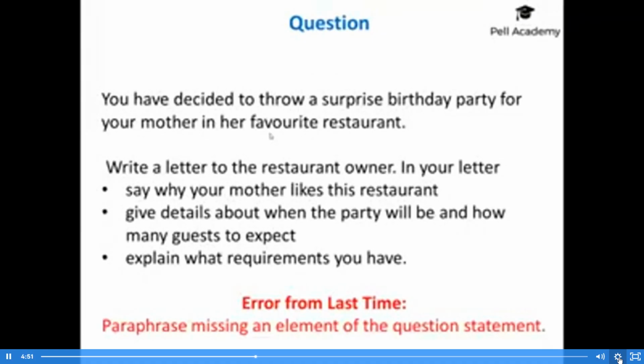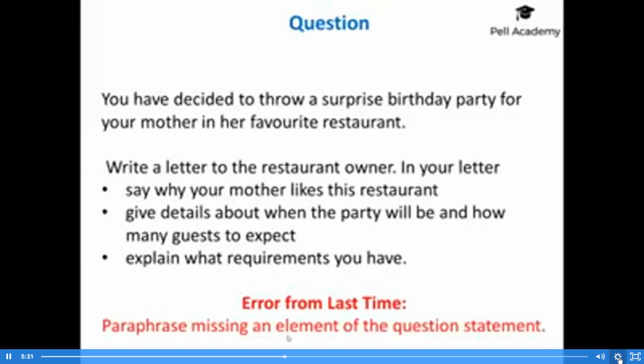Okay, so in my letter I would say, I'm going to have a birthday celebration for my mother in your restaurant. So here, I haven't said it's a surprise birthday party. So that's what I'm talking about, that the element is missing. Also, I didn't say that it's my mother's favourite restaurant, so I left that out. So basically you want to include everything from the question statement in your paraphrase, just so that it's all clear and it's all present. Similarly, you don't want to add in extra things.